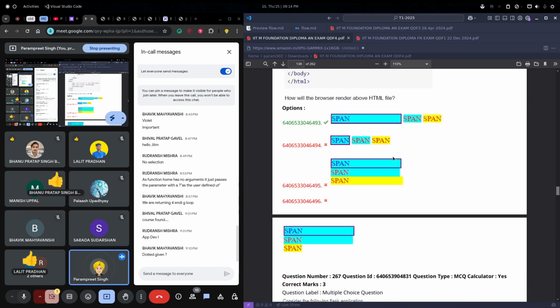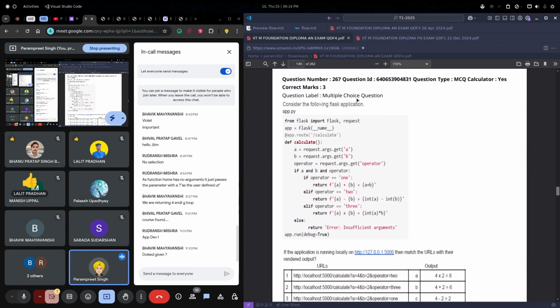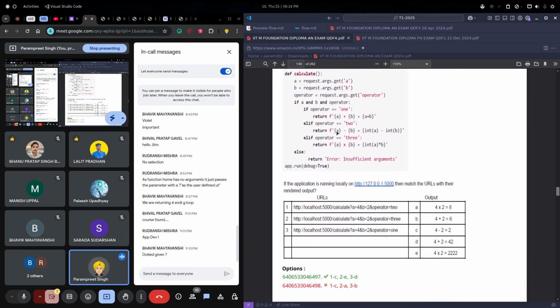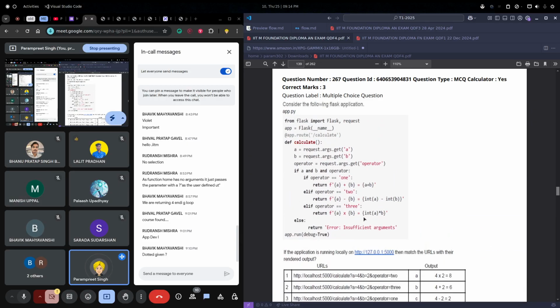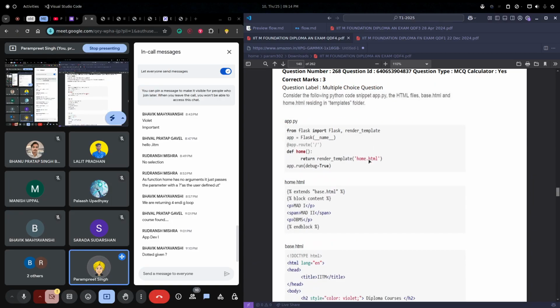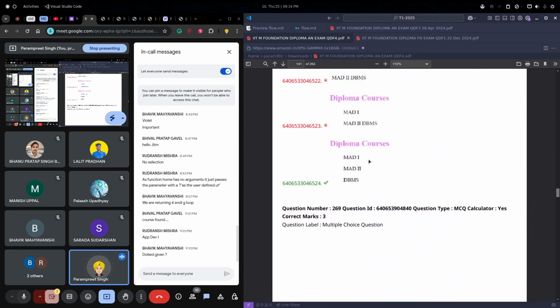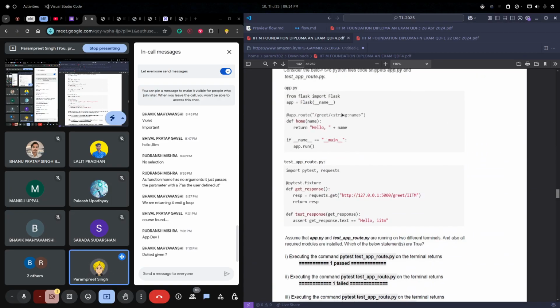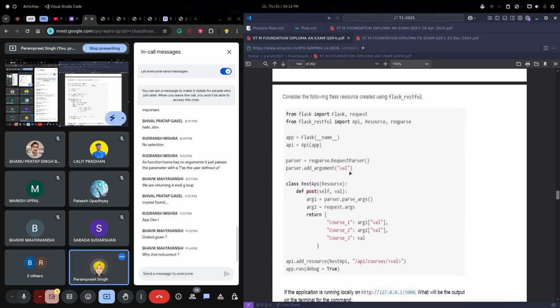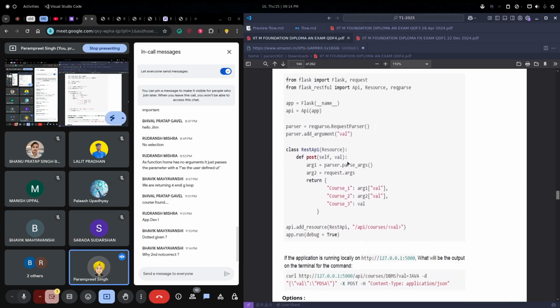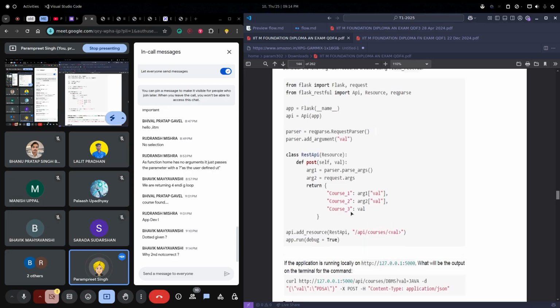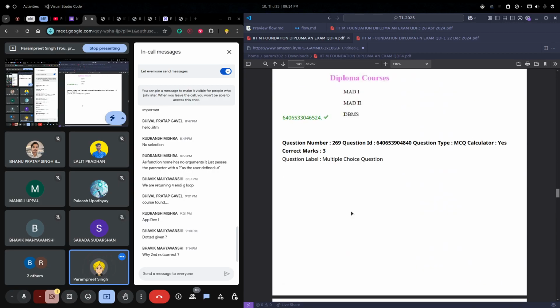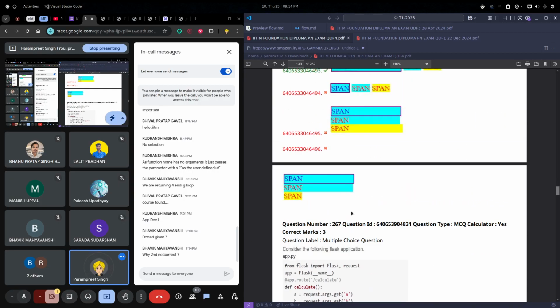Okay, this is just basic in operations. We have done many Flask questions. This is also we have done. This is also we are done with. We have done a question like this. Was the second not correct?